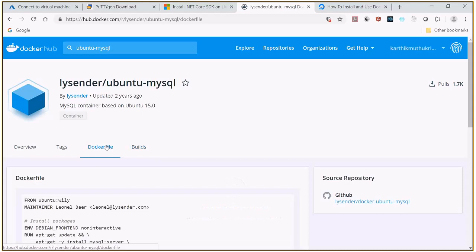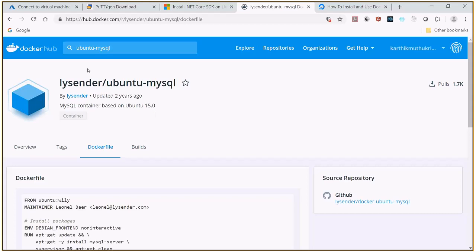So MySQL container based on Ubuntu 15.0 means this particular image already has Ubuntu 15.0, then it has a MySQL container on that. So when you take this, that image will have many layers. One of the layers will have Ubuntu. On top of that, they have installed MySQL.